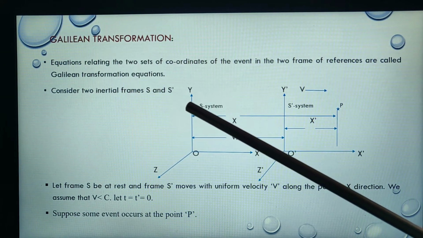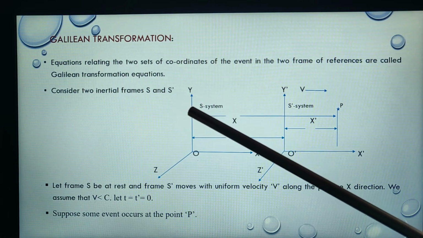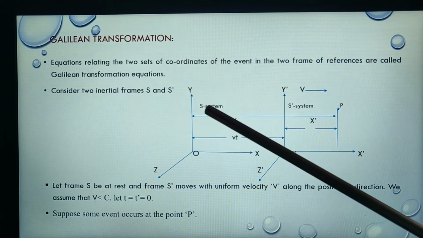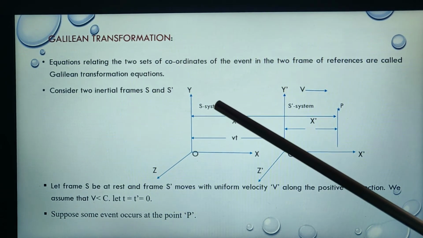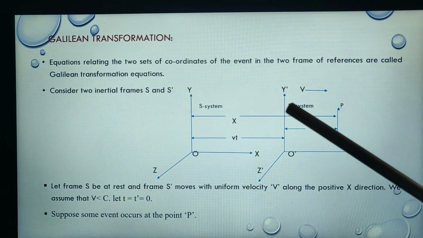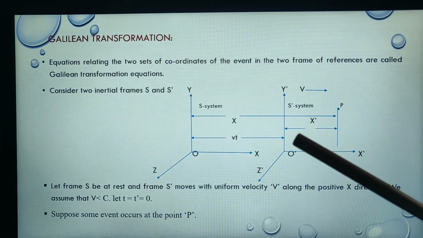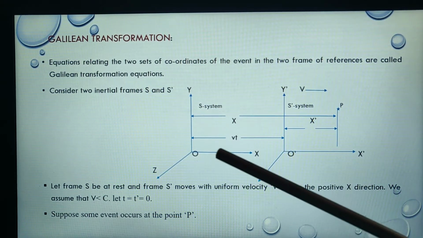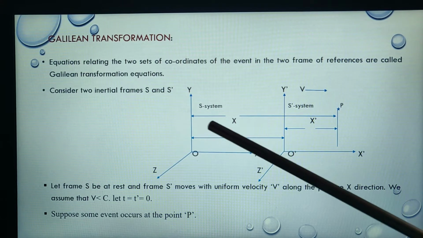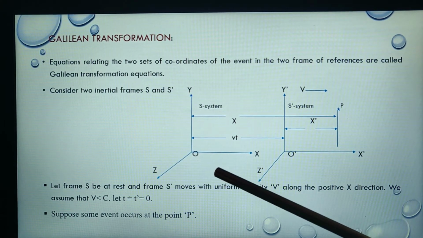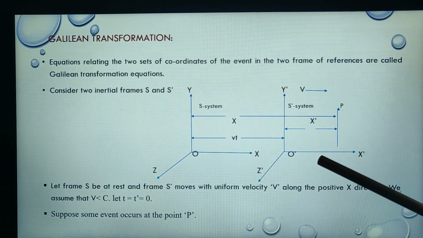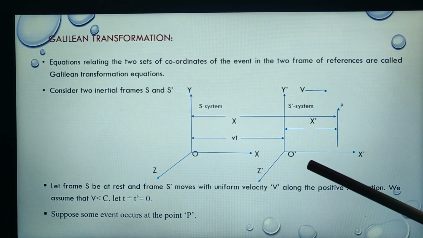Consider two inertial frames S and S dash. So this is the frame S and this is the frame S dash.